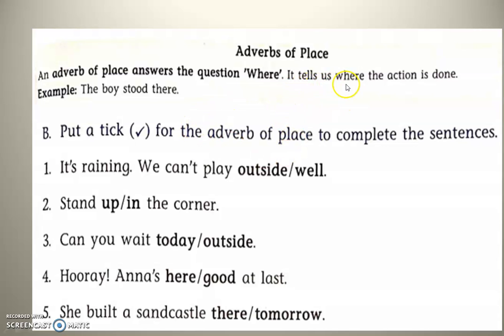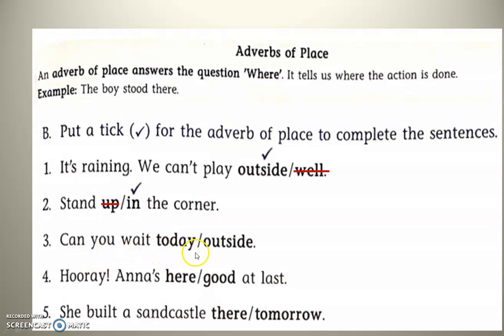So now it tells us where the action is done. Where the boy stood there. There. It shows the place somewhere there. That is only there. There is the adverb. So in this sentence, it is raining. We can't play outside, a well. We can't play outside. This is only the correct answer. Well is manner. So this is adverb of place they are asking us. So well will not come. Stand up in the corner. Which one is correct? Stand in the corner is right. Up will not come. Stand in the corner.